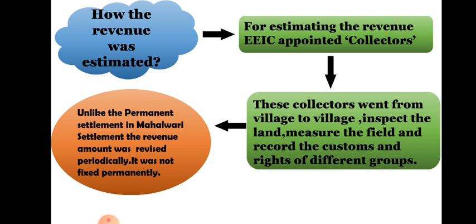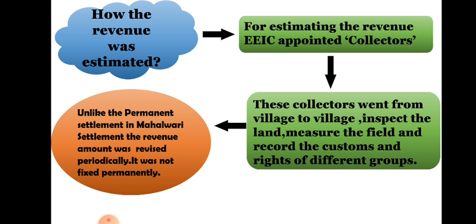How was the revenue estimated? For researching how much revenue can be collected from a particular farm, the English East India Company appointed collectors. Those collectors went from village to village, inspected the land, measured the fields, and recorded the customs and rights of different groups. Those collectors were responsible for checking the land. Unlike the permanent settlement, in the Mahalwadi settlement the revenue amount was revised periodically.